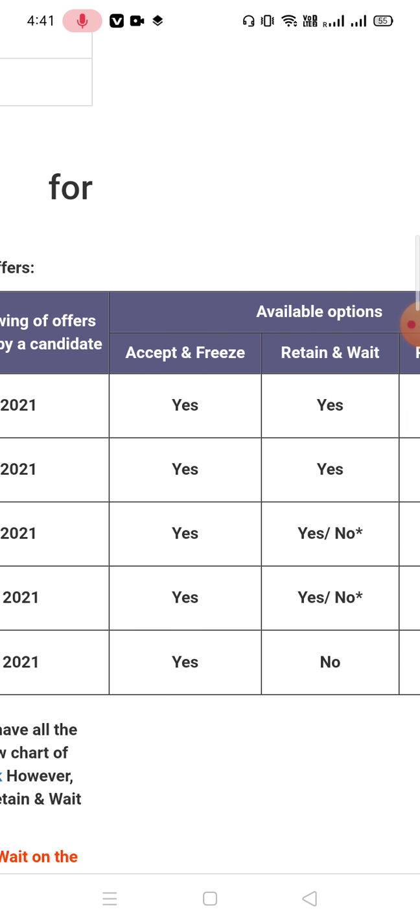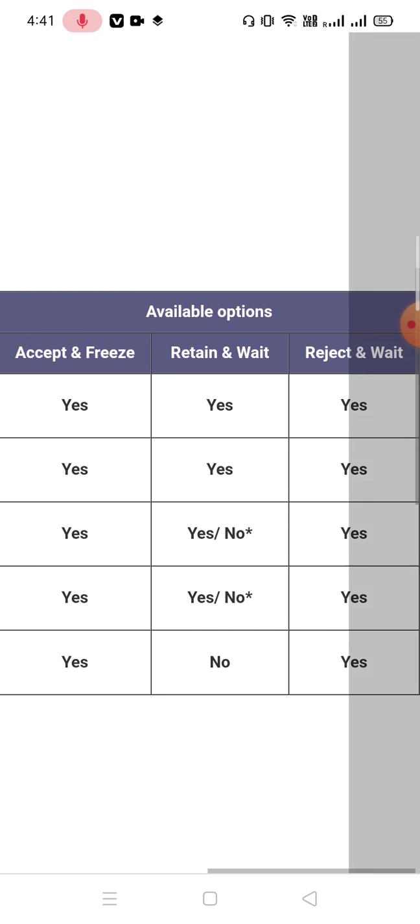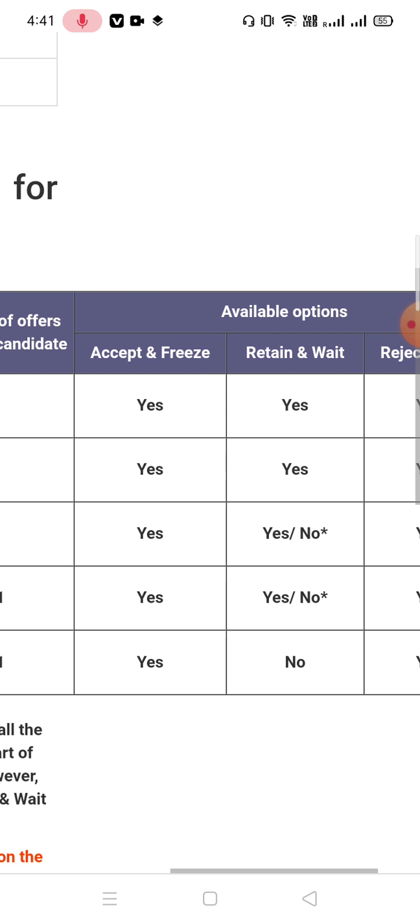Beside every offer, there will be options like accept and freeze, retain and wait, reject and wait. Accept and freeze means you have accepted an offer. If you have accepted an offer, in the next round you will not get any offer from any other IIT. So you have to take admission at that IIT in that particular subject.